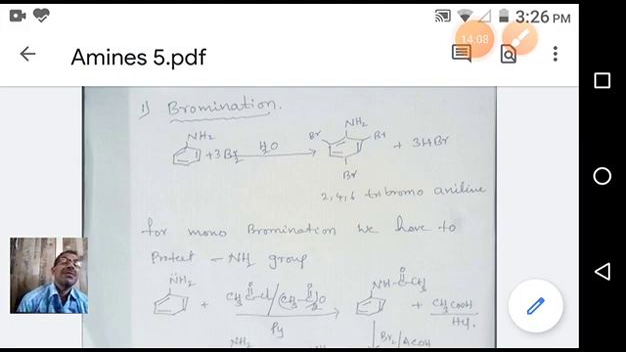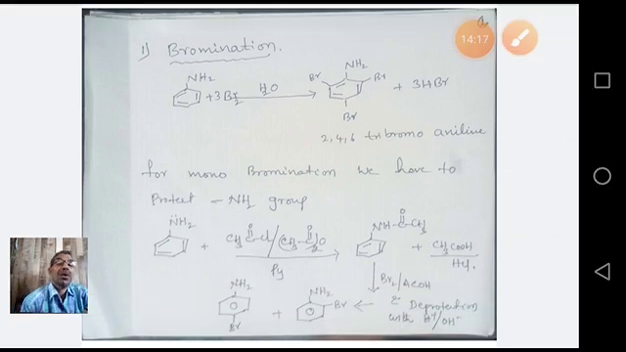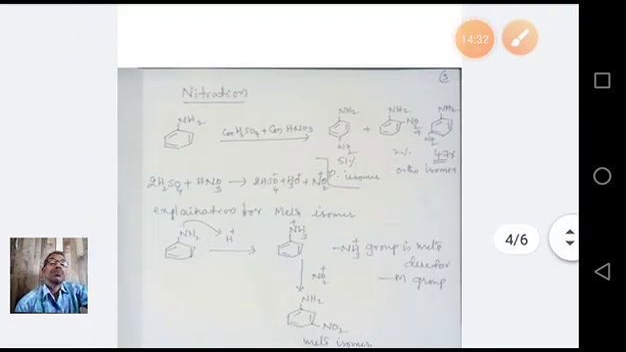Further, it is giving tribromoaniline. This is one thing. When we come to monobromination, we have to protect the nitrogen amino group with acetyl chloride or acetic anhydride. After protecting the group, bromination is followed by deprotection of the amino group by acid, and then that will give monobromoaniline. This is about bromination. Then coming to nitration.